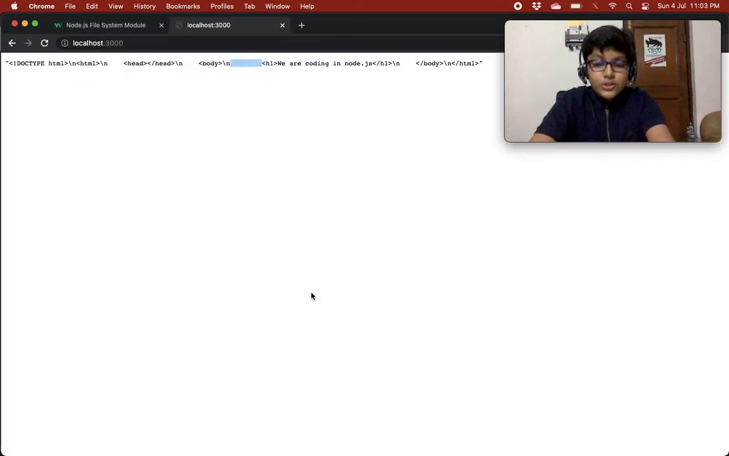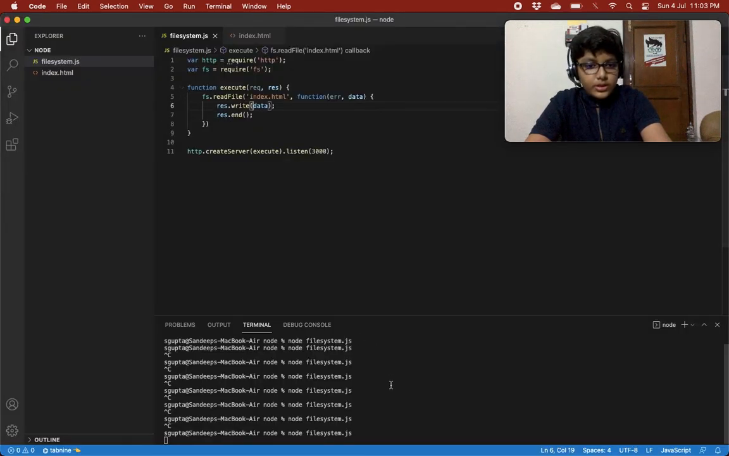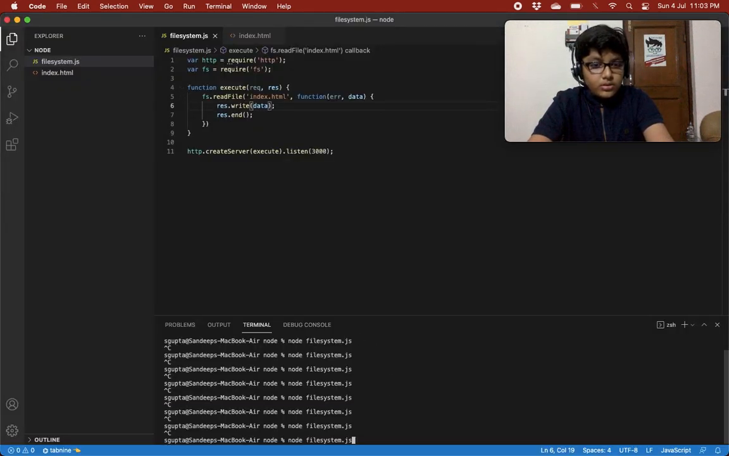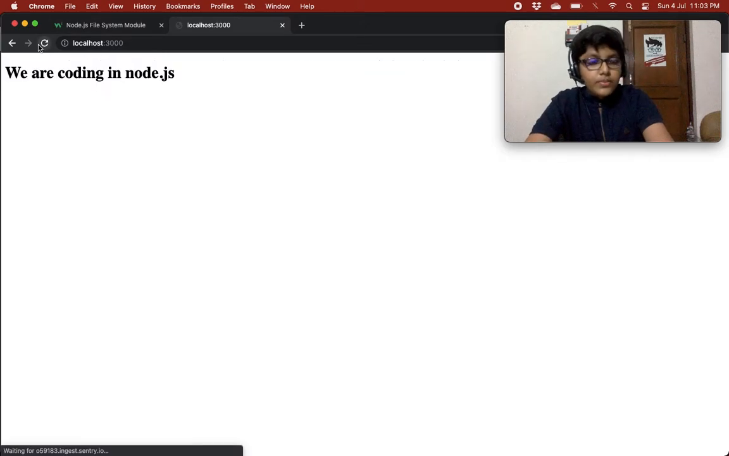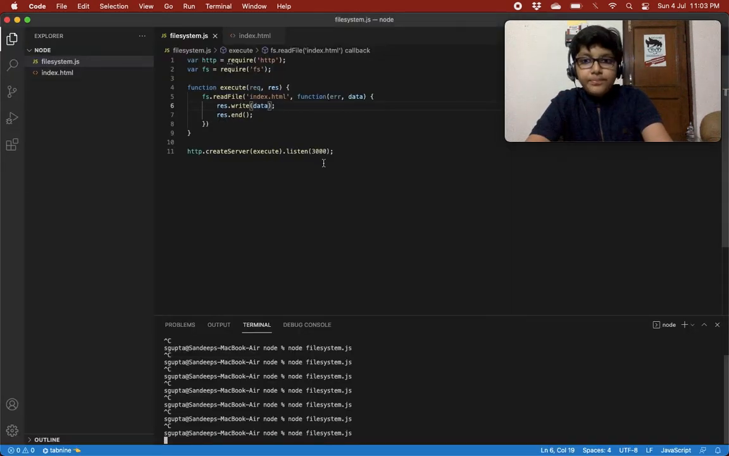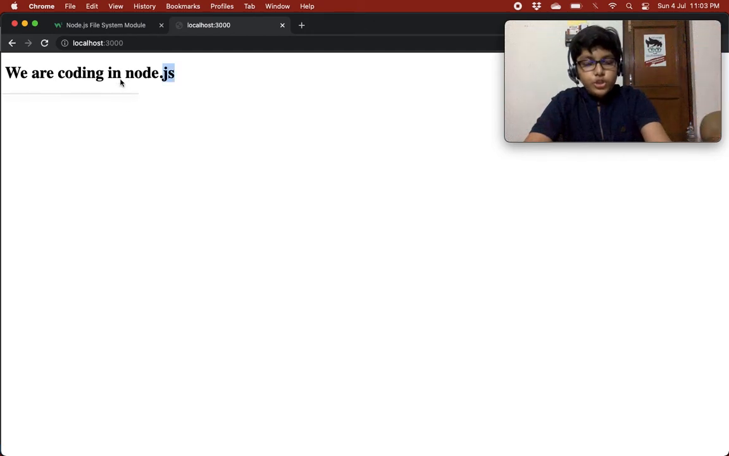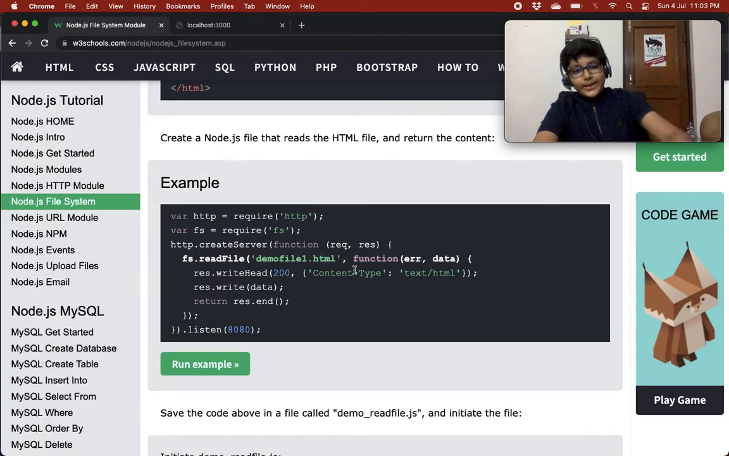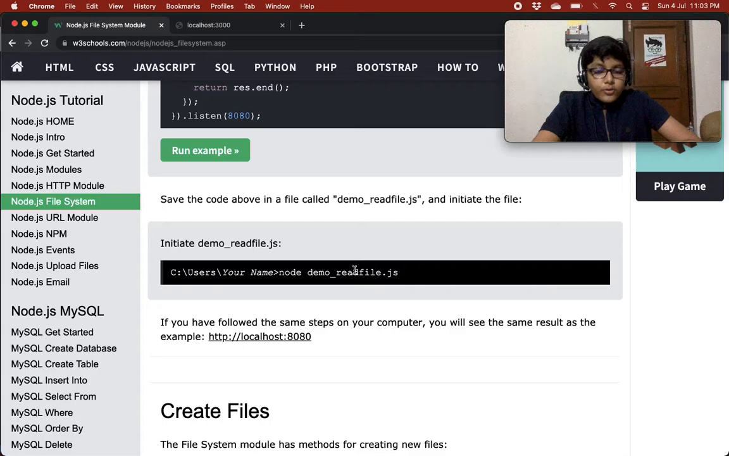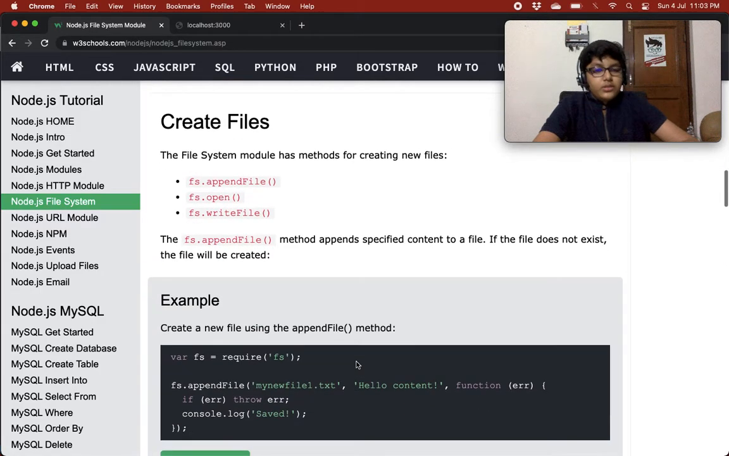So basically it is executing that file. Oh, I just need to restart this server. So basically we are writing this data, so it is writing the HTML over here. Quite simple. Save the code in the above file called demo read file.js and initiate the file. If you have followed the same steps on your computer, you will see the same result. As the example, http localhost 8080.